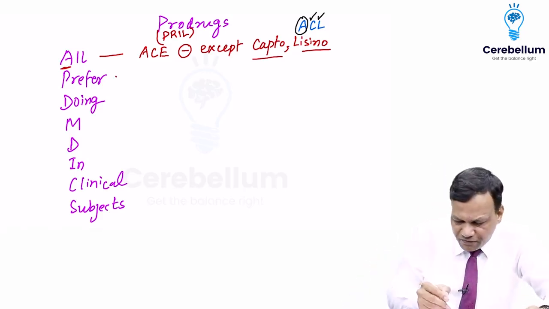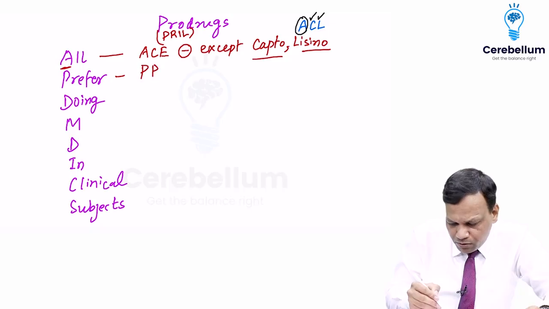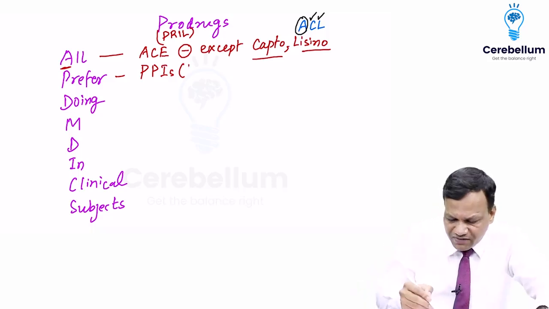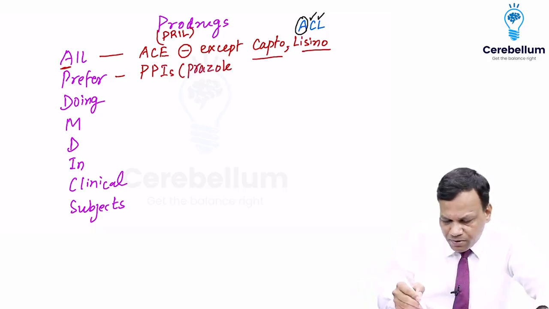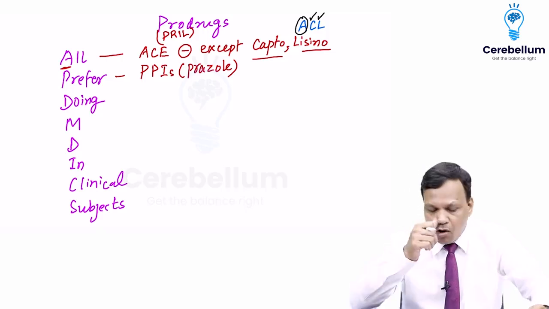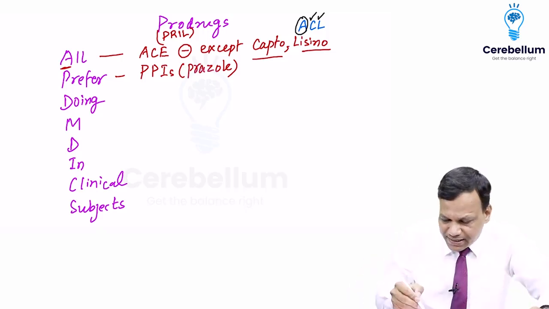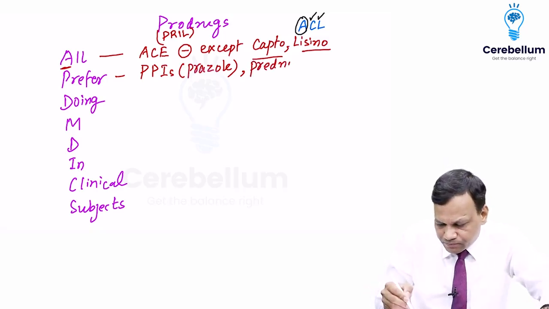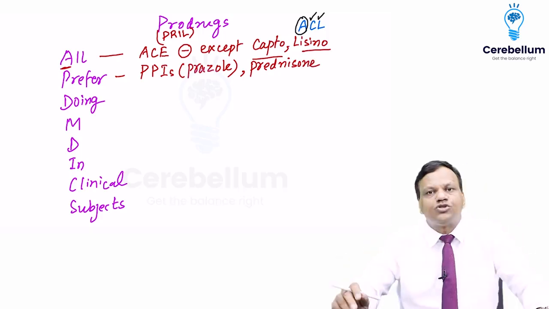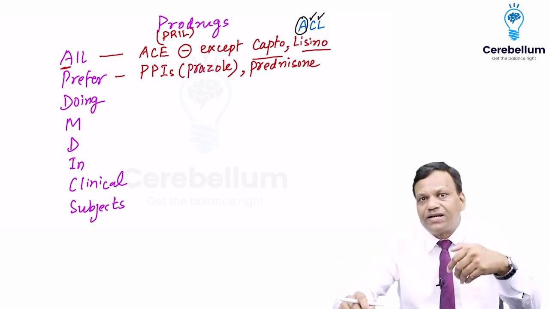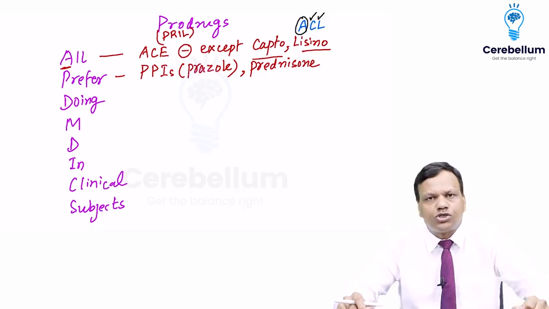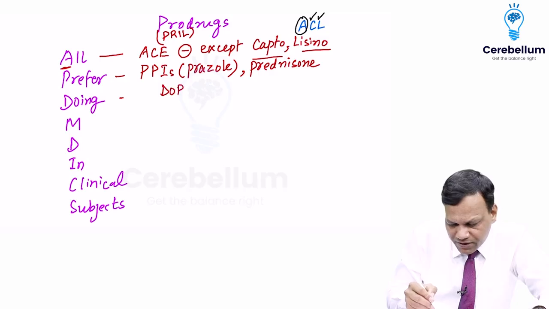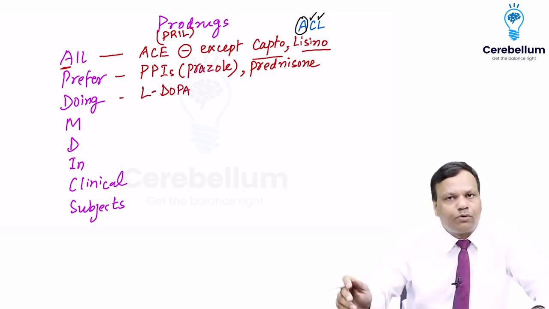Okay. Then P for proton pump inhibitors, the drugs used for peptic ulcer. The drugs whose name ends with prazole, omeprazole, lansoprazole, pantoprazole, all of them are prodrugs. Second thing on the P, apart from prazole, is prednisone. Prednisone is converted to prednisolone. So prednisone is also a prodrug. Then D for dopa. Dopa means levodopa. So levodopa is a prodrug.